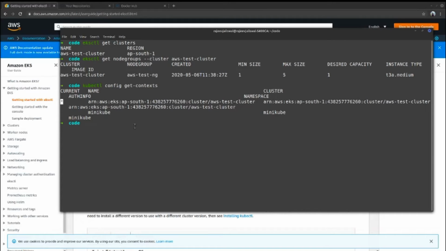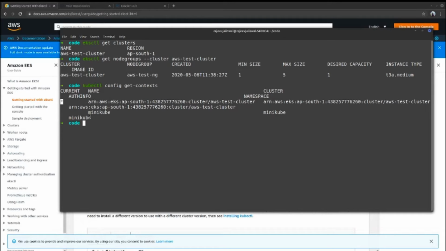What if you already have a cluster created, for example in EKS, and then after that you have installed kubectl? There will be no entry inside this config, right? Get-contexts will come as null and you will not be able to connect unless you make an entry. So there's a command available, just Google it: how to insert a context entry in kubectl for EKS clusters. You need to fire that command and it will automatically get inserted here. But you need to ensure that the current context is always the cluster which you want to work with.